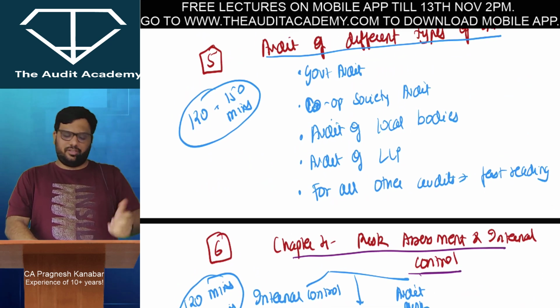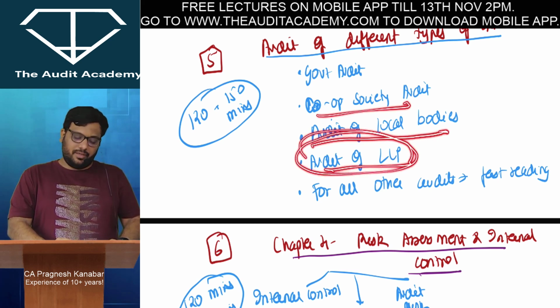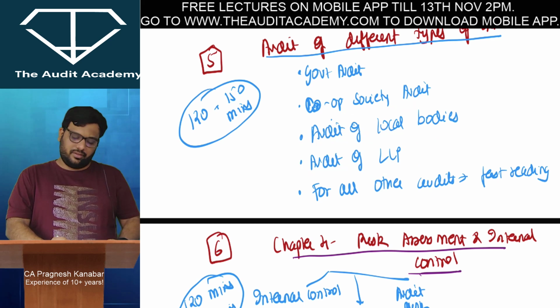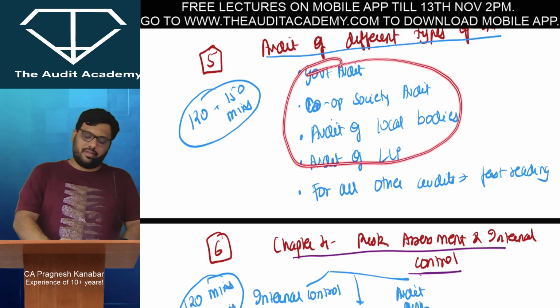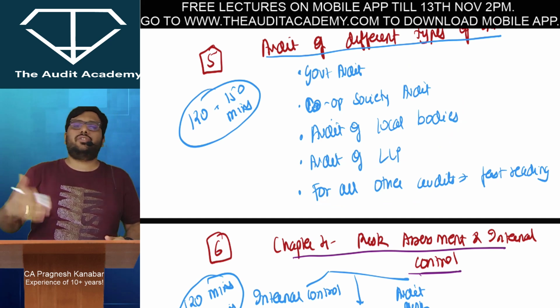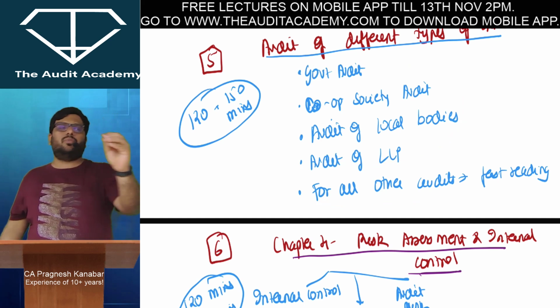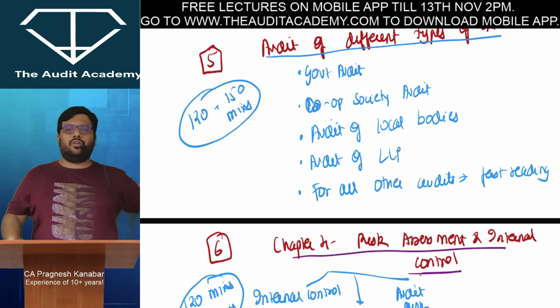Again revision lectures and stuff are available on my YouTube channel. Cooperative society audit, audit of local bodies, audit of LLP. Audit of LLP little correct incorrect MCQ वगैरह में थोड़ा ज़्यादा sensitive है. So these things you have to cover nicely. For all other audits, fast reading. जैसे अभी education institution, school and NGO and stuff, you can't buy out too much. एक fast reading कर लिया, थोड़ा बहुत important points यहाँ देख लिया, then also it is enough. Or you can just solve module questions.